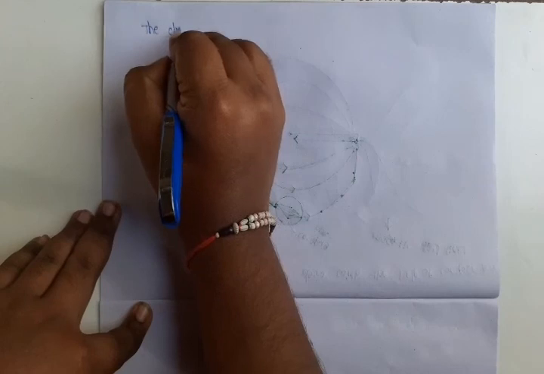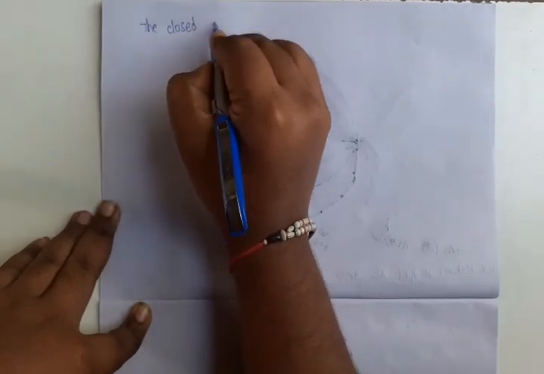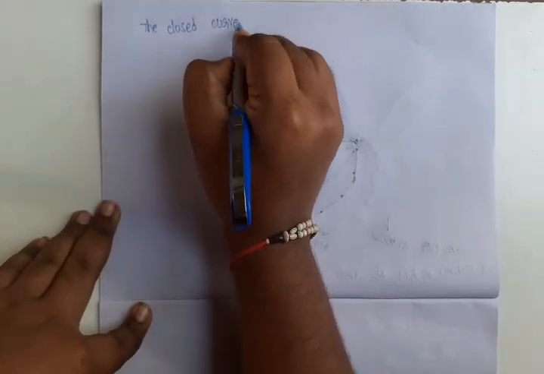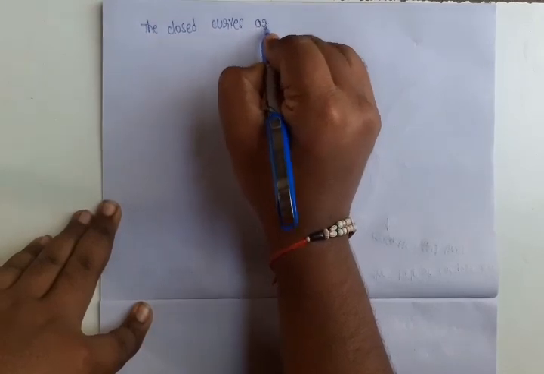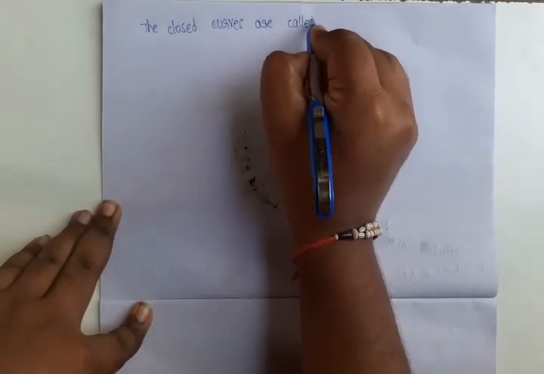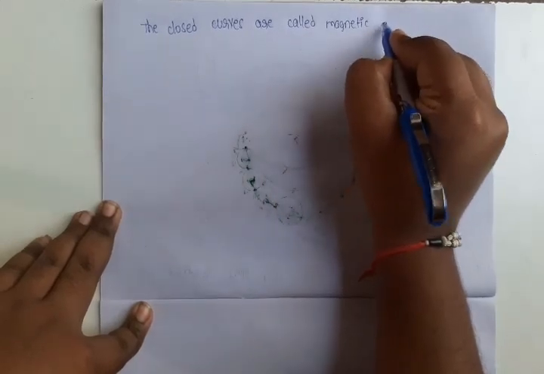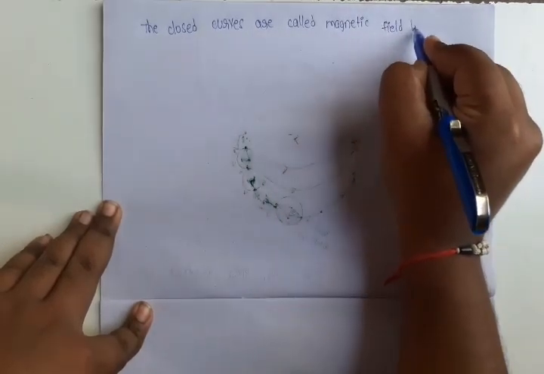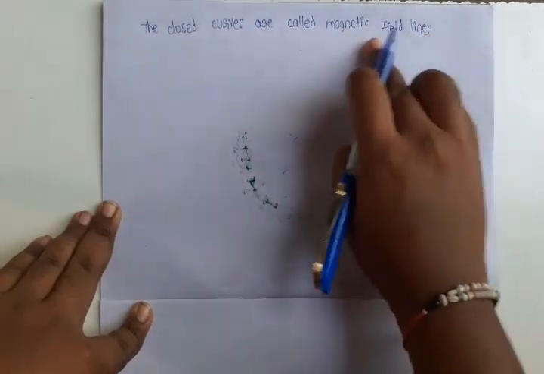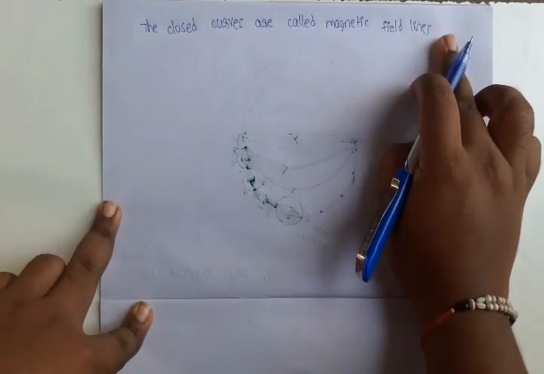The closed curves are called magnetic field lines. These magnetic field lines are imaginary lines.